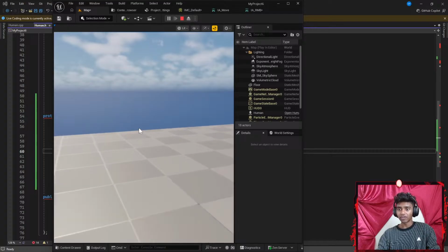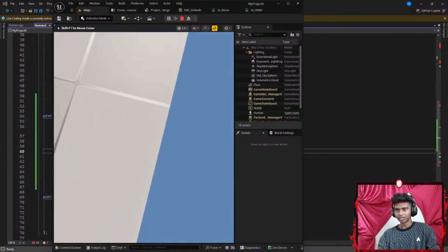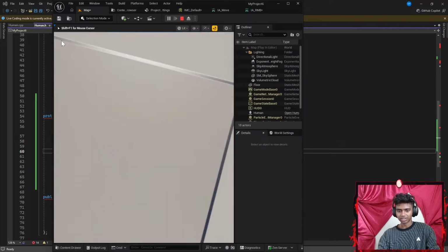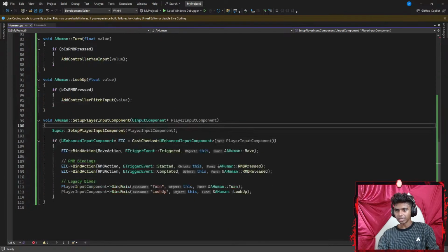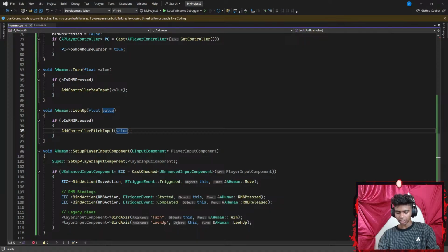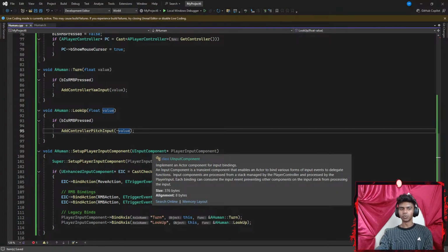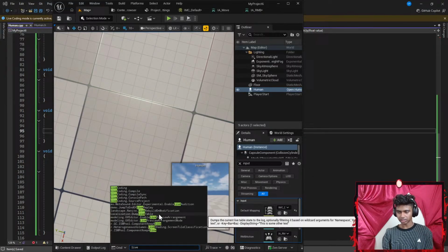Let's run the code. I can turn. If I move around, I can move. The only time I look up, did I fall? Oh, guys, that was kind of close. I gotta fix a thing real quick. My value is gonna be negative for my look up. I'm gonna go with something like negative, because when I usually go upwards, I look downwards, if that makes any sense. Let's live compile.